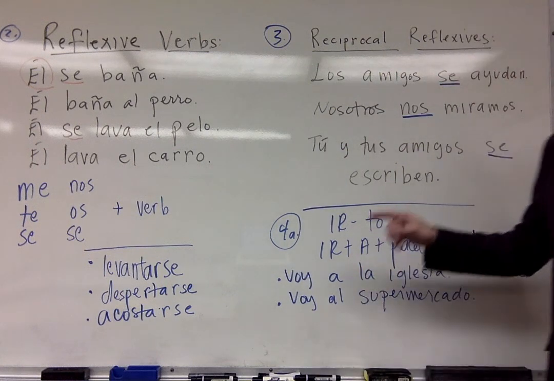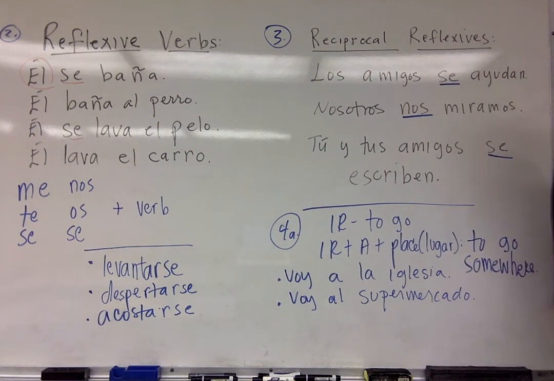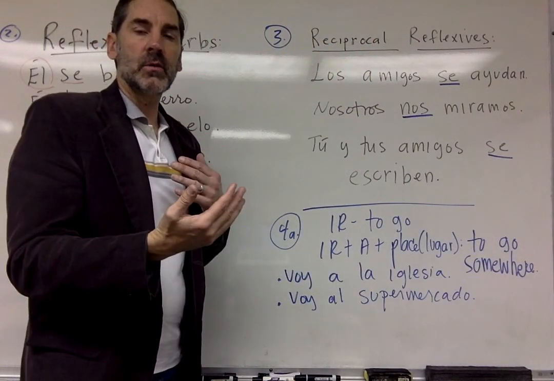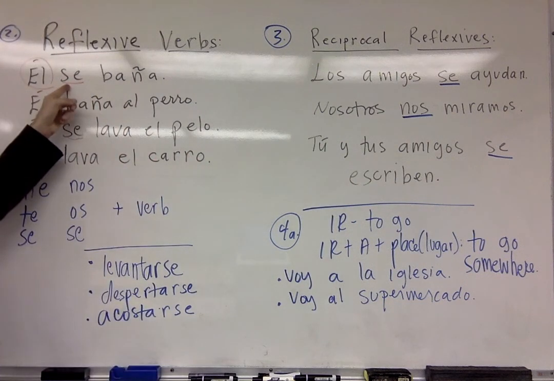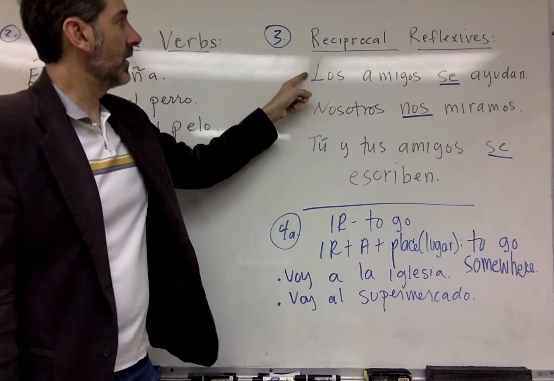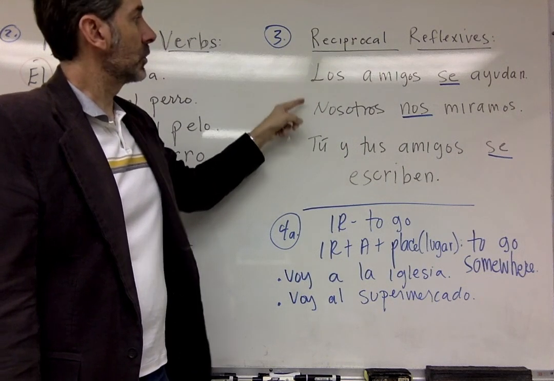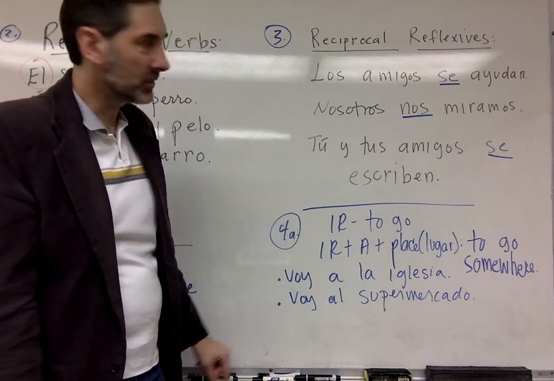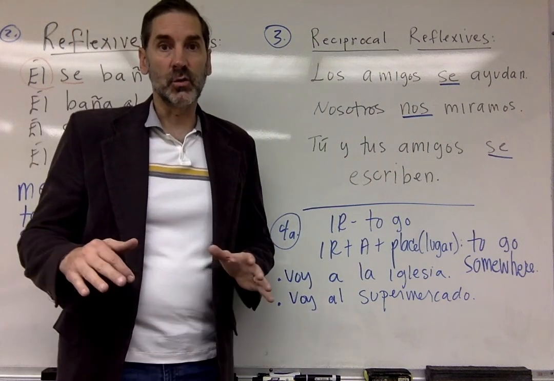All right, let's slide over here and talk about reflexive verbs in a reciprocal sense. Okay, we're talking about actions that we're doing to each other. Here we were talking about actions that he does to himself. Él se baña, él se lava el pelo. But here we're talking about what the friends do with each other. Los amigos se ayudan. Nosotros nos miramos. We look at each other. Tú y tus amigos se escriben muchos mensajes de texto todos los días.